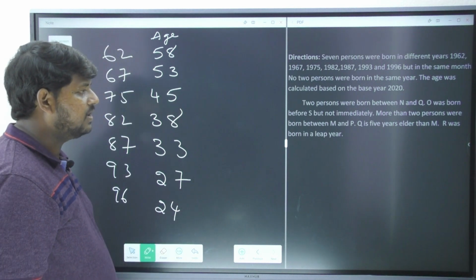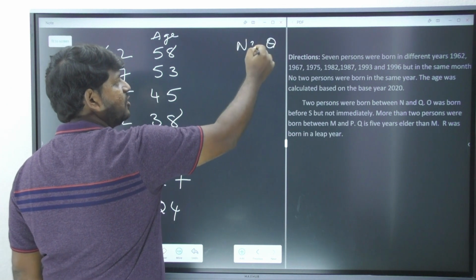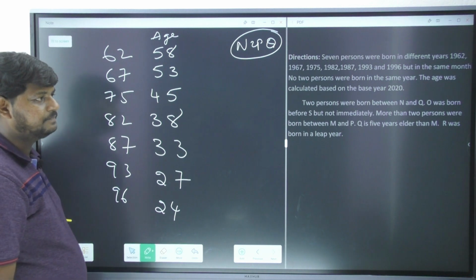2 persons were born in between N and Q. Okay, let me write it down. In between N and Q, how many persons are there? 2 persons are there. Okay, next.